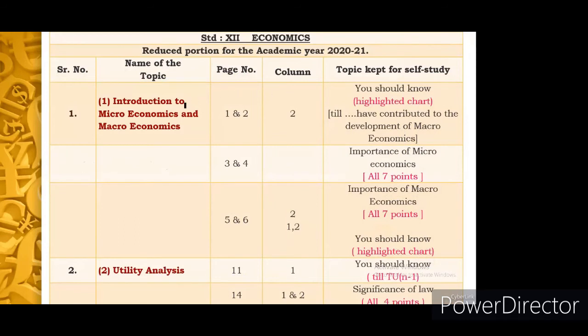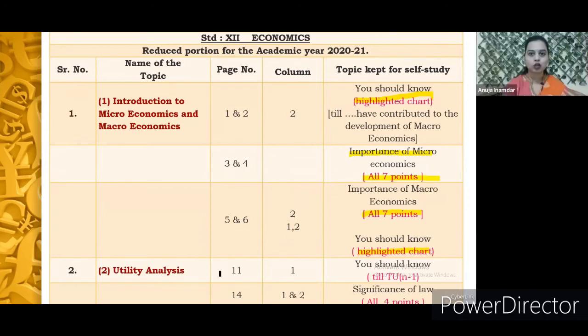From the first chapter, you can take a screenshot if you want to. Introduction to micro and macroeconomics, from pages 1 and 2, especially from the second column, the highlighted chart is reduced. Then from the third and fourth page, importance of microeconomics, all the 7 points are reduced. From pages 5 and 6, importance of macroeconomics, all the 7 points are reduced. Again, the highlighted chart from page number 6 is also reduced.